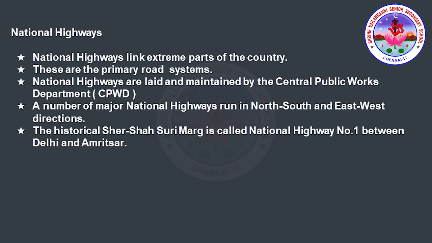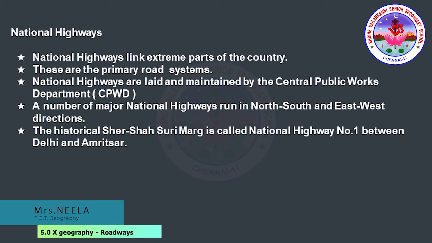The national highways link the extreme parts of the country. So, these are the primary road system. The national highways are laid and maintained by the Central Public Works Department, that is CPWD. Here a number of major national highways run in north to south and east to west directions.